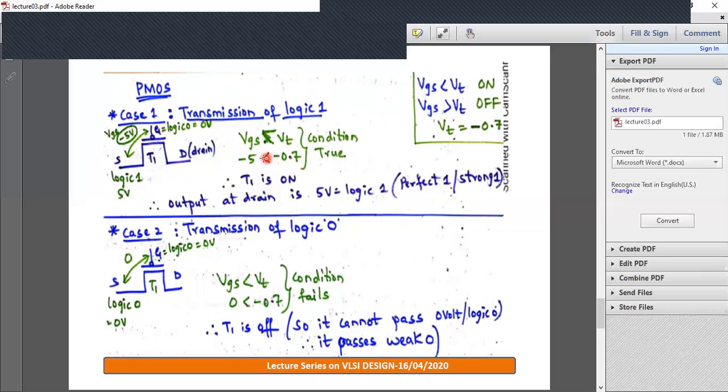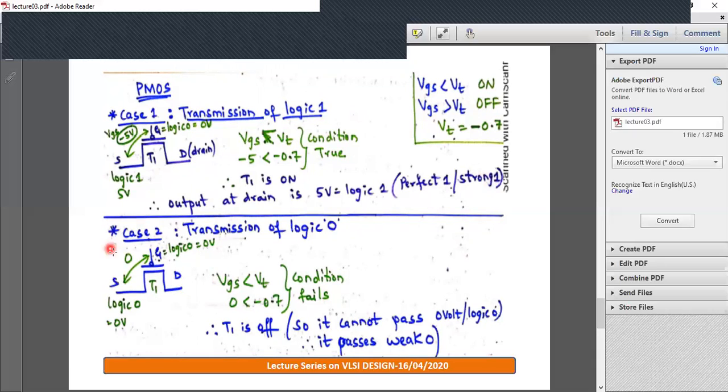Since T1 is on, there is a closed path between source and drain. So source is at 5 volt, drain is at 5 volt. In a P device, if you transmit logic 1 through PMOS, you get a perfect 5 volt here. So we say it can pass a strong 1. Whereas in NMOS, we cannot pass logic 1 perfectly. It passes a degraded 1, whereas PMOS can pass a perfect 1.